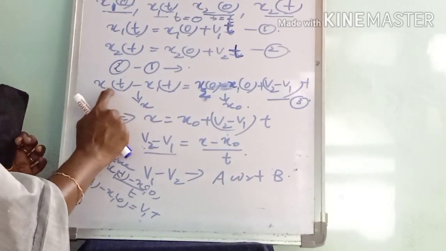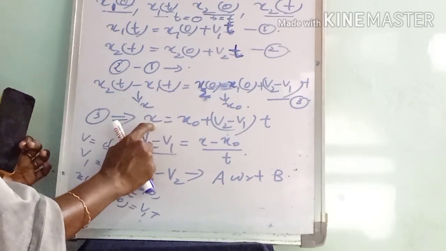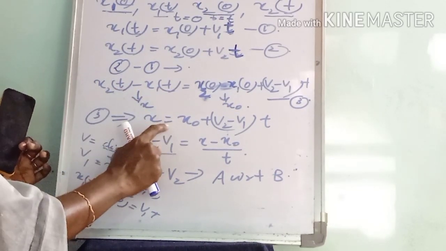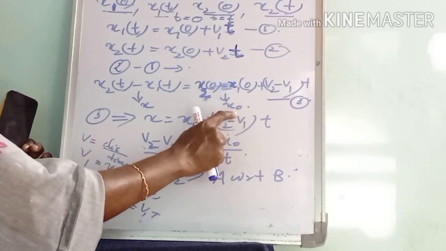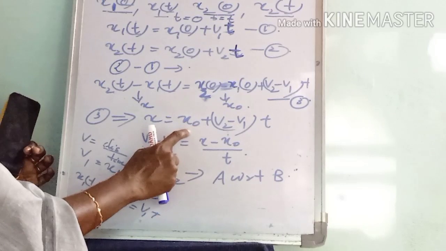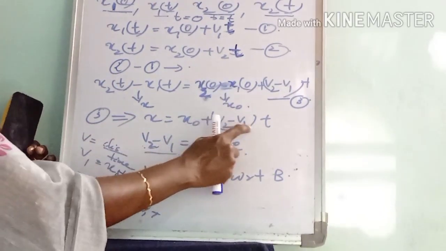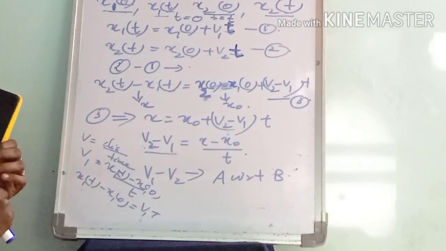So instead of x2(t) minus x1(t), we can write x, and x equal to x20 minus x10, which we took as x0. So we can write x equals x0 plus (v2 minus v1) into t.